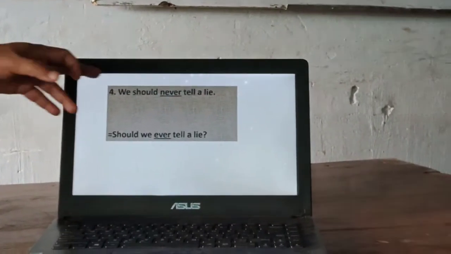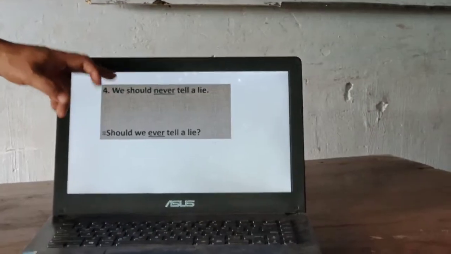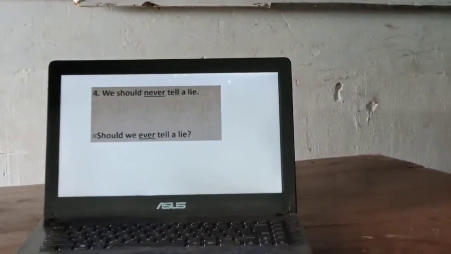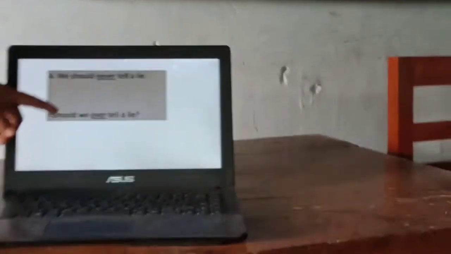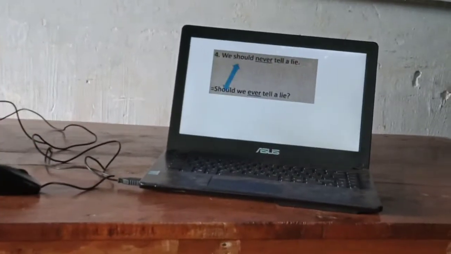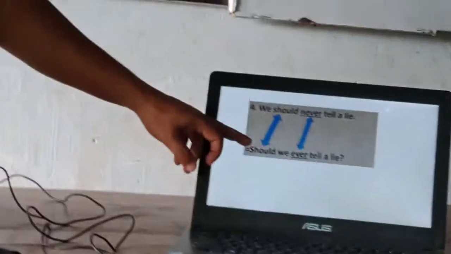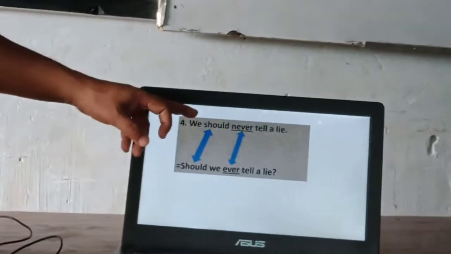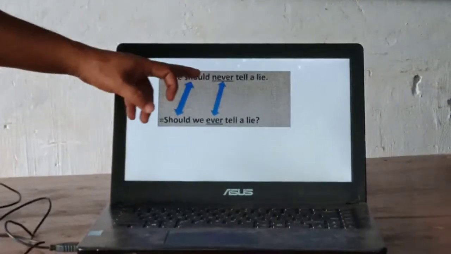Let's check another example: we should never tell a lie. So never is a negative indication word. That means we should never tell a lie is a negative sentence. So if you want to turn this negative sentence with a modal verb into interrogative, we have to bring should to the very beginning of the sentence, and instead of never, I have to bring ever. So what I have done here: I have brought should to the very beginning of the sentence. Since the sentence is negative, I use not after the modal verb should, and again I have changed never to ever.